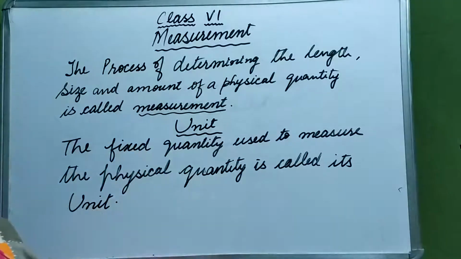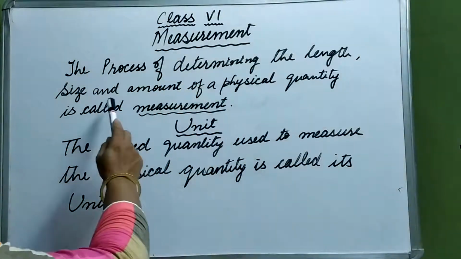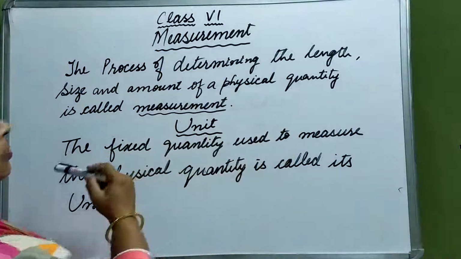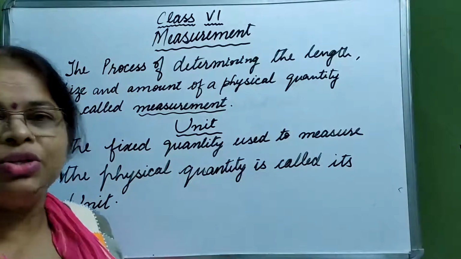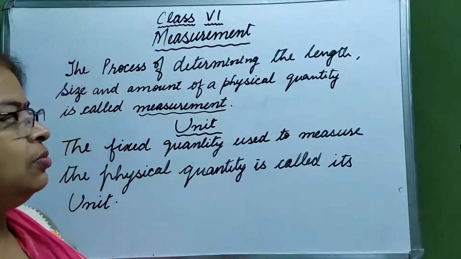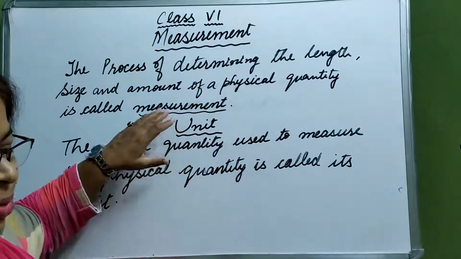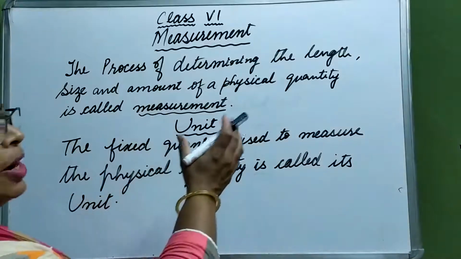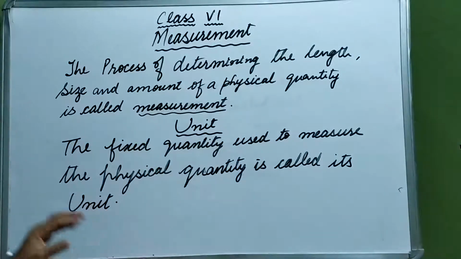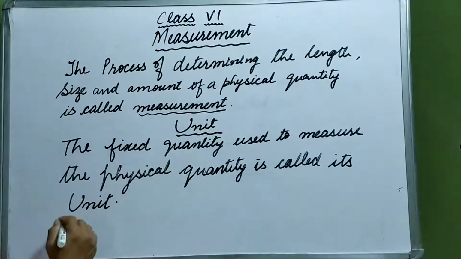Now, what is measurement? Measurement is the process of determining the length, size and amount of a physical quantity. So how to find out the dimension of any object? That is determined by measurement. Clear? Now, a physical quantity has to be measured with respect to some fixed quantity. This fixed quantity that we use to measure the physical quantity is called its unit.